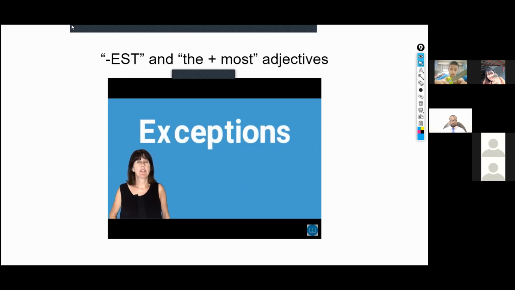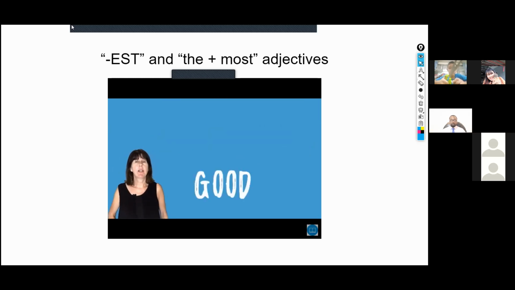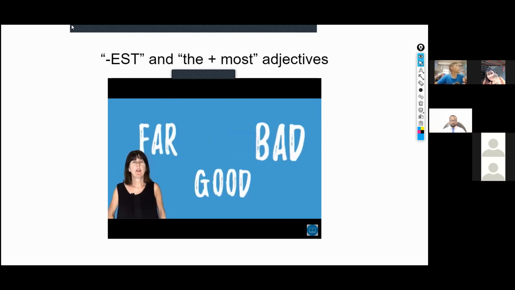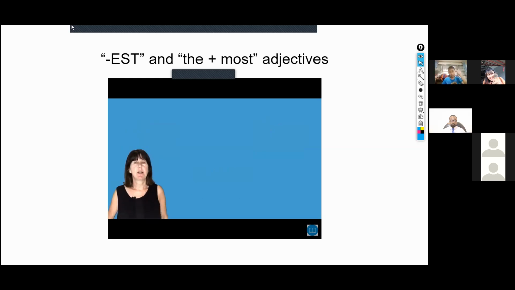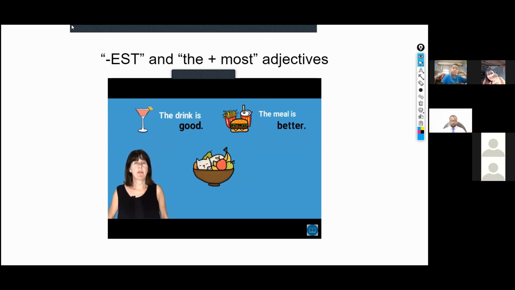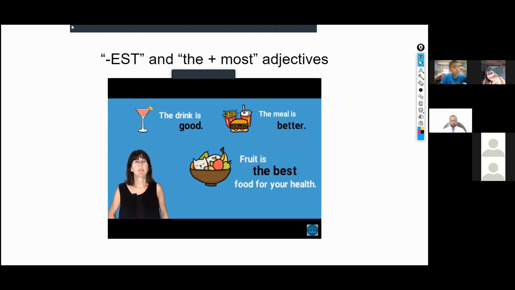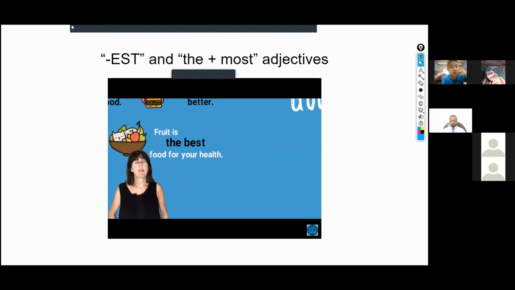Now for the exceptions. Good, bad, and far. The first one is good. So the drink is good, meal is better, but fruit is the best for your health. The superlative of good is the best, not the goodest. Then bad.